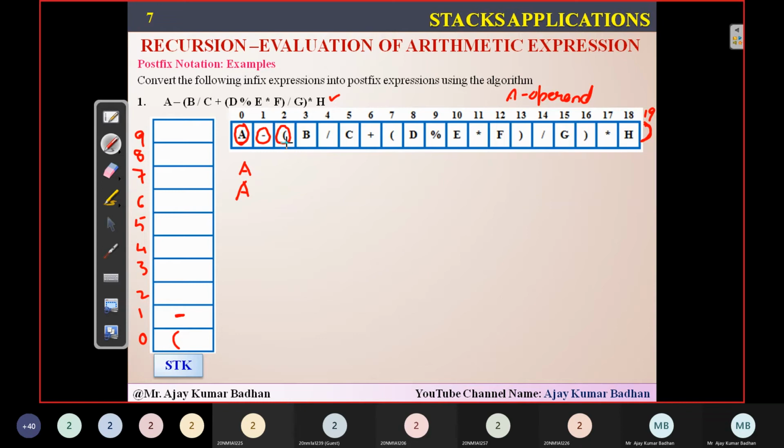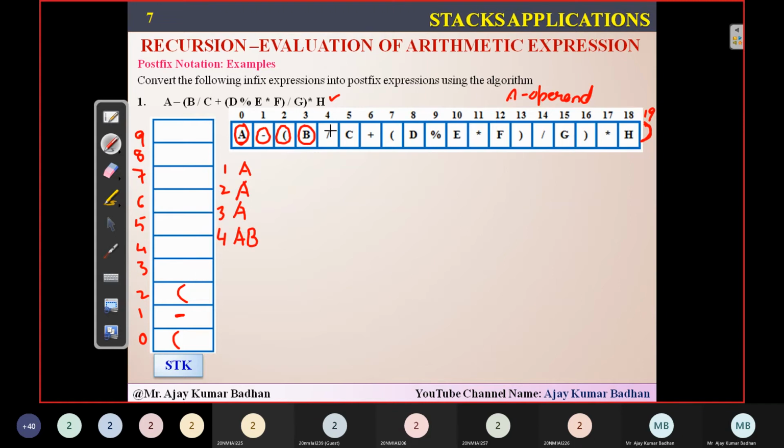Now after that, what did you get in the third iteration? In the third iteration, you people are getting something called open bracket. And whenever you're getting an open bracket, what did he ask you to do? Simply push that into the stack. So I'm simply pushing it into the stack. Then in the fourth iteration, you're getting the variable called B. B is an operand. Let me write it here. This is the third iteration: first iteration, second iteration, third. Now we were doing the fourth iteration. So we got expression B. B is an operand. Whenever you're getting B, simply add it to the expression: A, B. Okay, I hope you people are getting it.